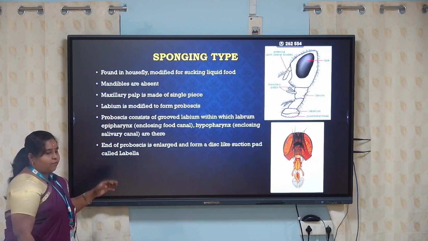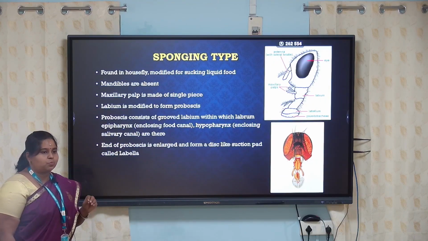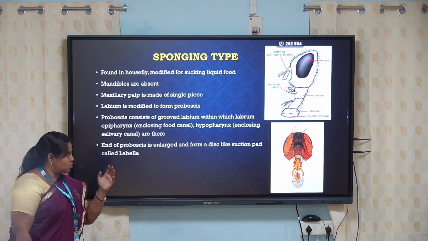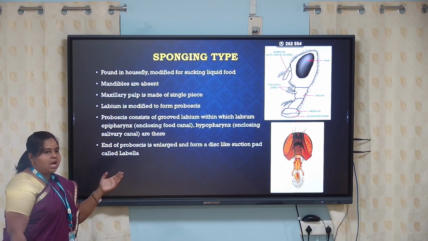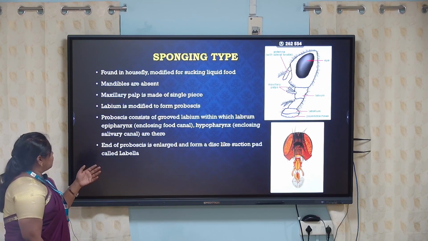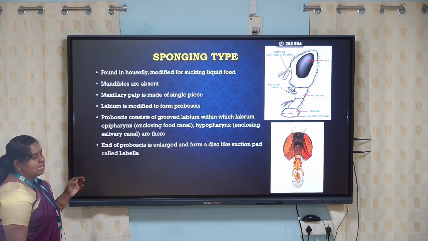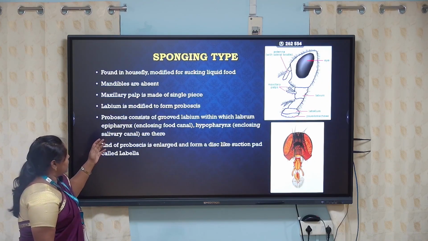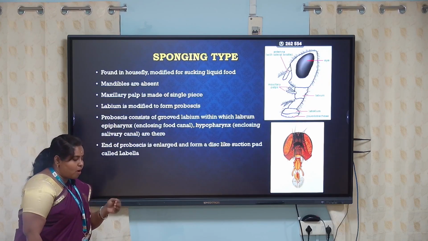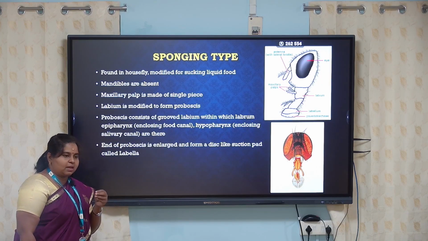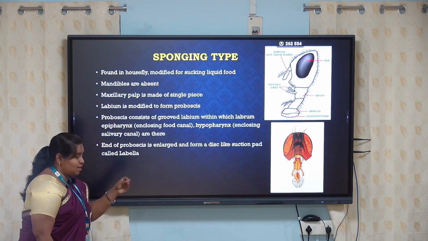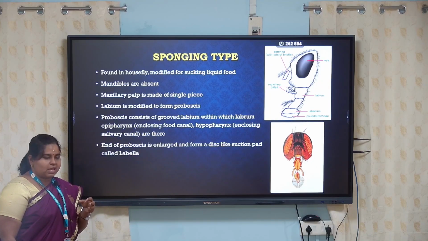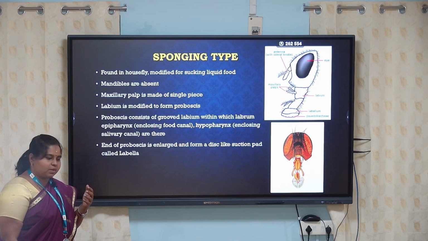Now let us go for the sponging type. The lowermost part of this animal is in the form of a sponge. Most probably you can see it in the housefly. So this housefly has a modified structure in its mouth part for sucking liquid food. So they have to suck the liquid from the food.